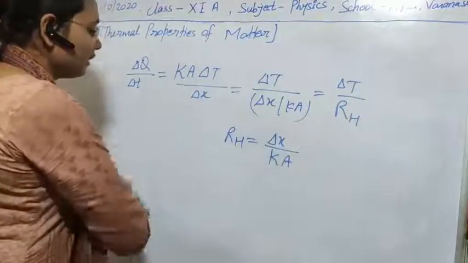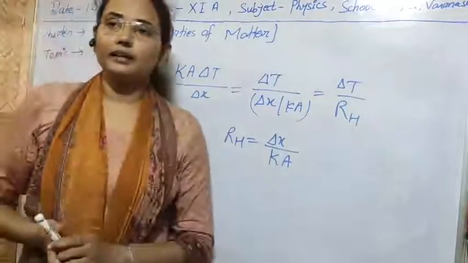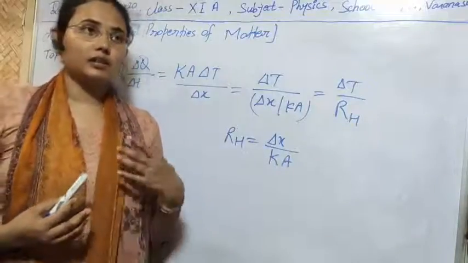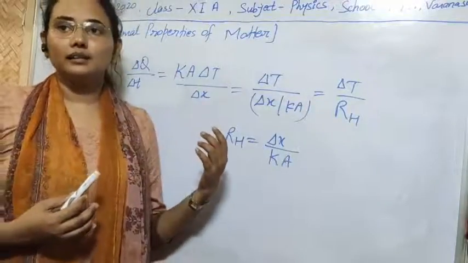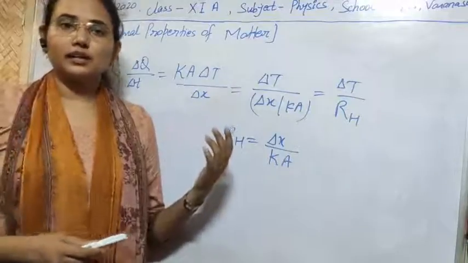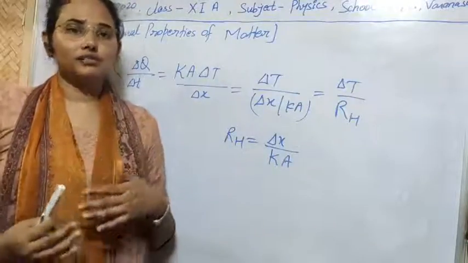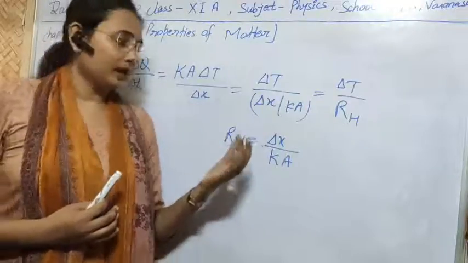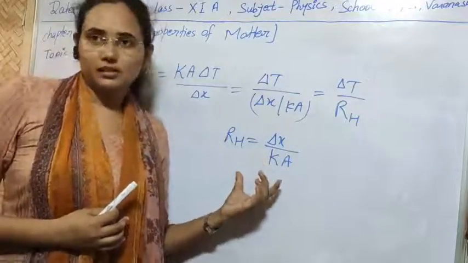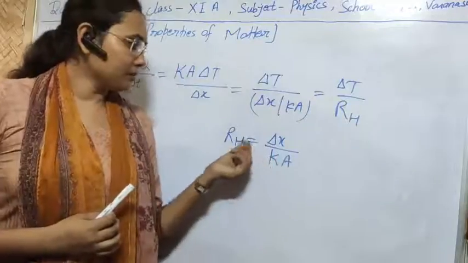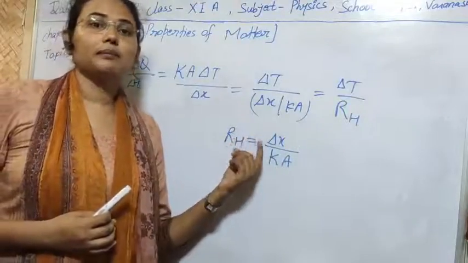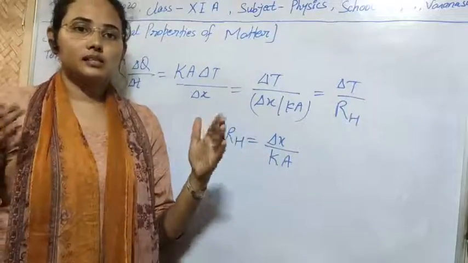Obviously, if there is greater conductivity, meaning we are providing greater thermal energy, then there will be greater kinetic energy in the substances, and they will collide frequently, and that's why they will offer some resistance, and that resistance is called thermal resistance. Its value depends upon factors: thermal resistance is directly proportional to the distance between two phases.